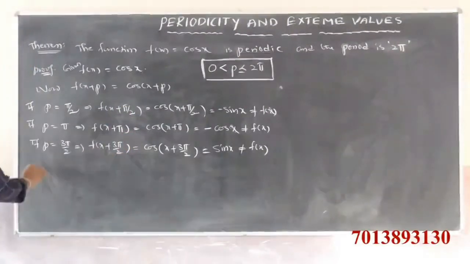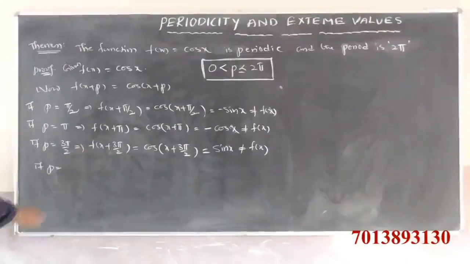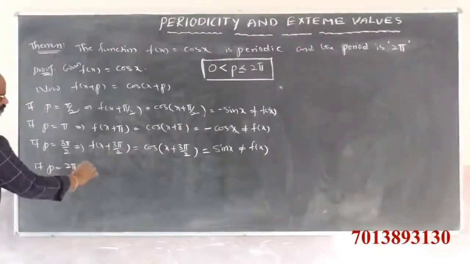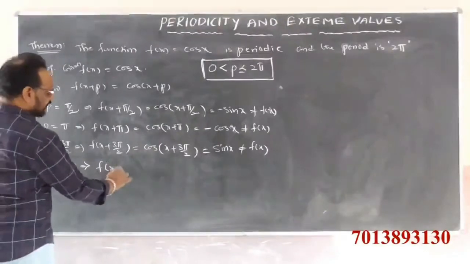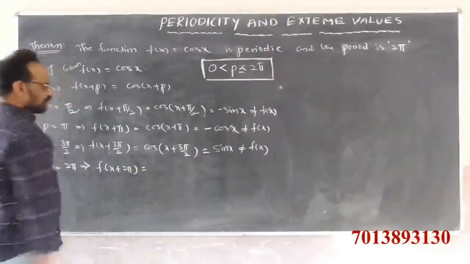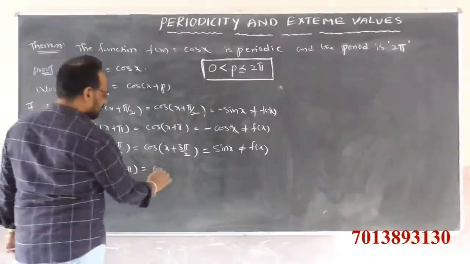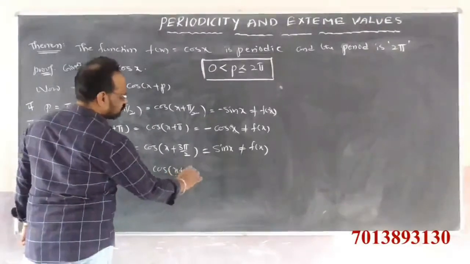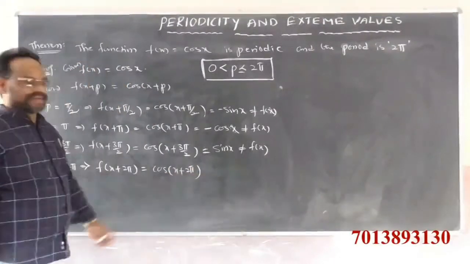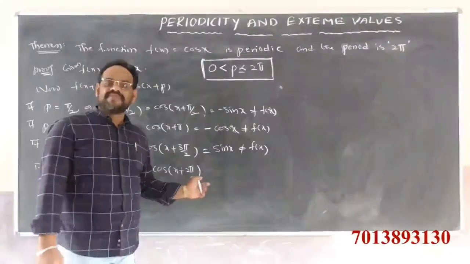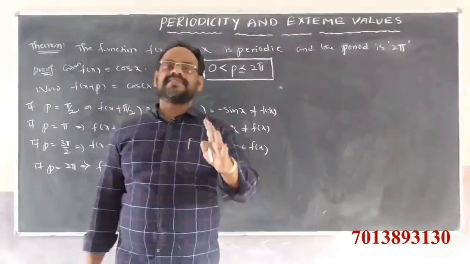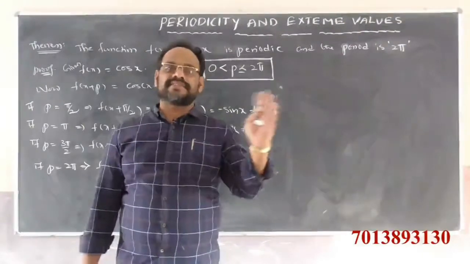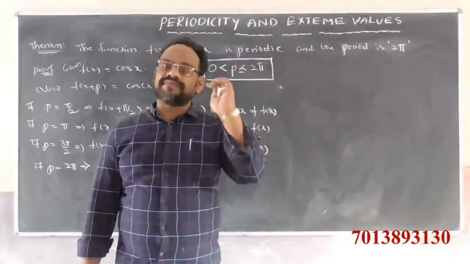Now substitute p is equal to 2 pi. That is f of x plus 2 pi, which means cos of x plus 2 pi. 2 pi radians is equal to 360 degrees. So cos of 360 plus theta lies in the first quadrant.